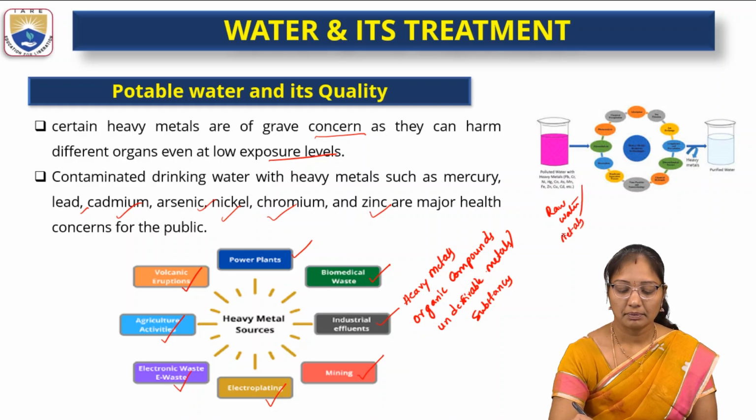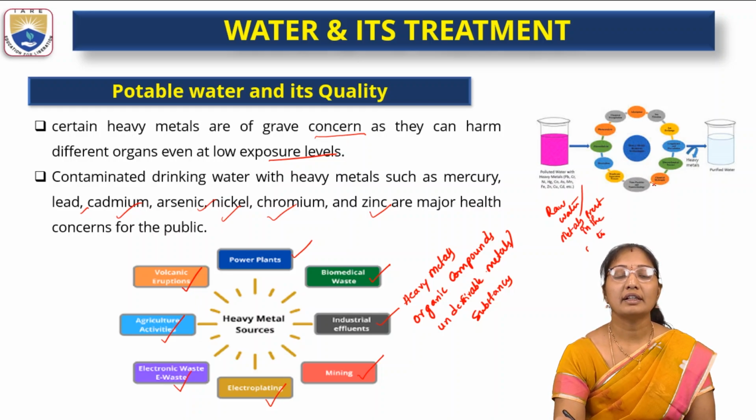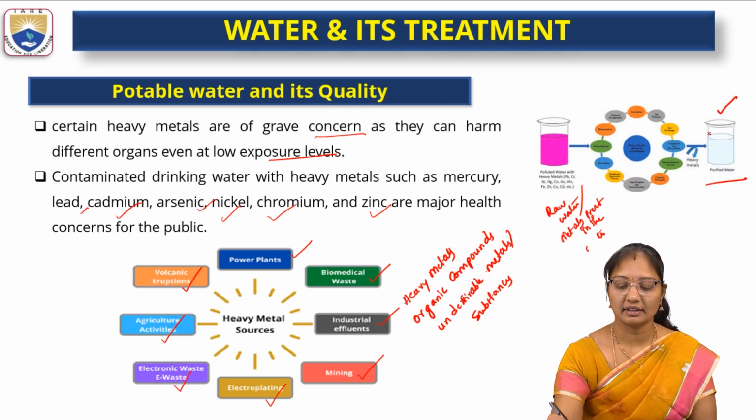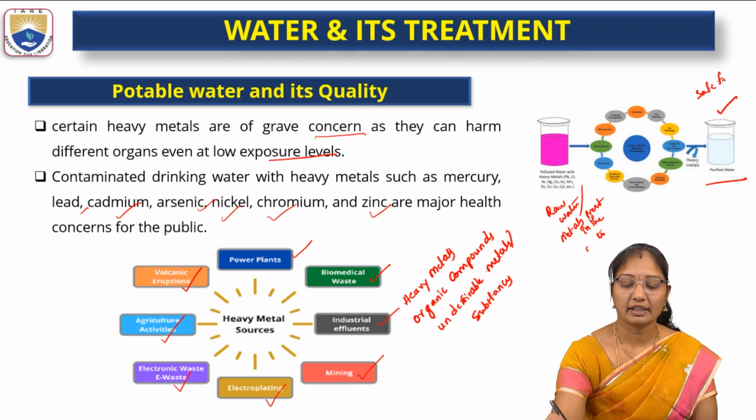Whatever the source, the raw water, or the metals present in the water, should be treated in a proper way. The water we get should have all these metals and undesirable substances removed, and only then is it considered safe for drinking.